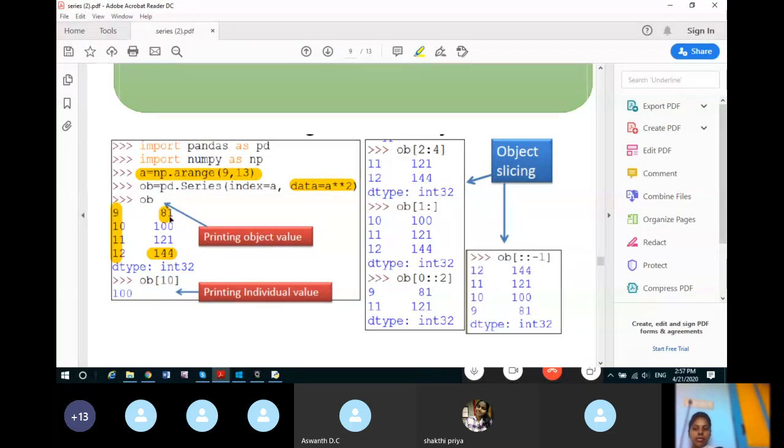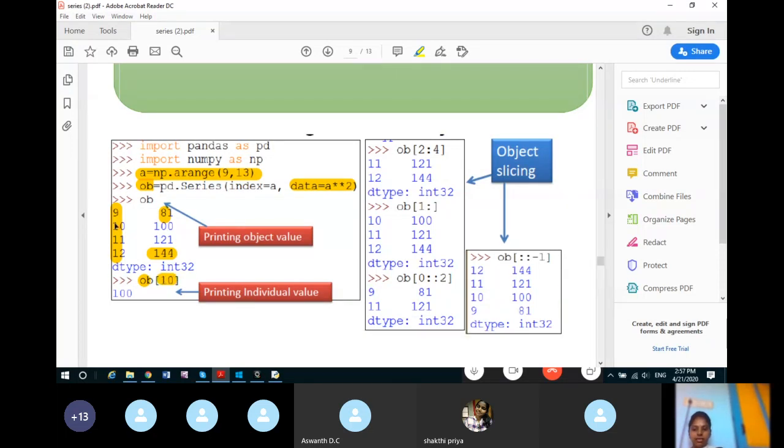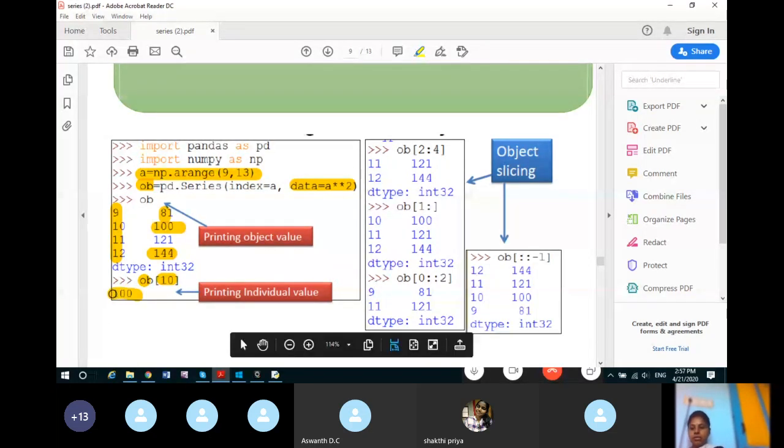So 9 square is 81, 10 square is 100, 11 square is 121, and 12 ka square hai 144. Like this we can create a series having indexes and a square as data values. Now see this object 10. Printing an individual value. Object is the series name. So this OB and index, in the square brackets I am giving 10, and 10 was the index. So here the 10 index will refer to data value 100. So see, the output is 100.